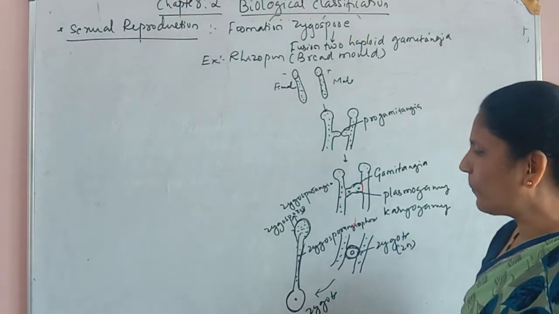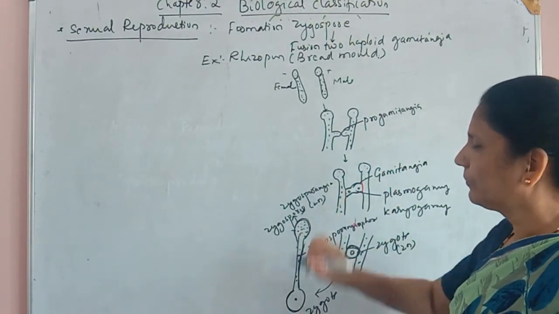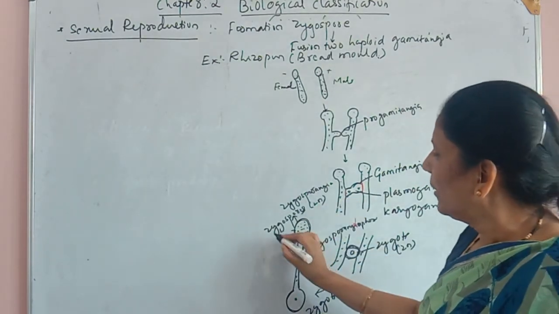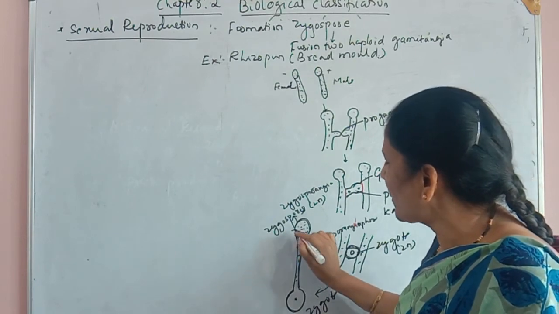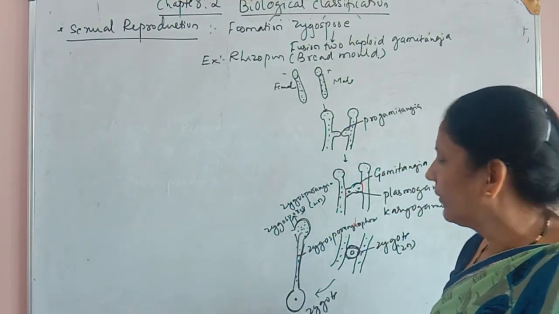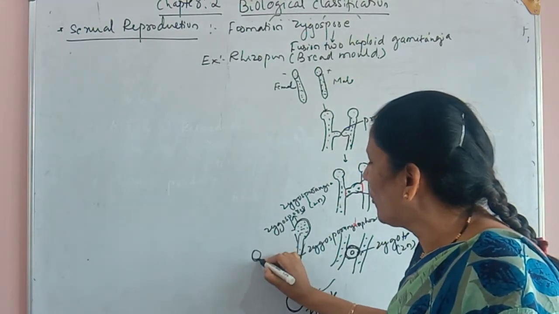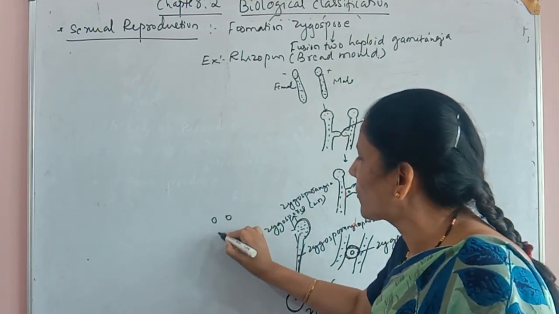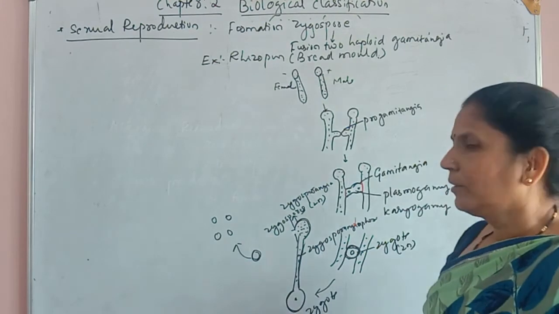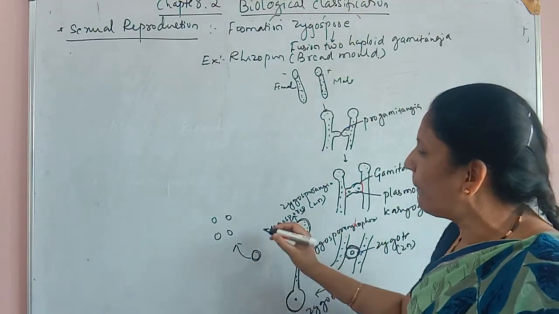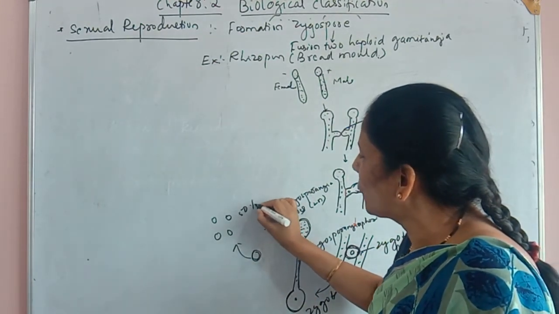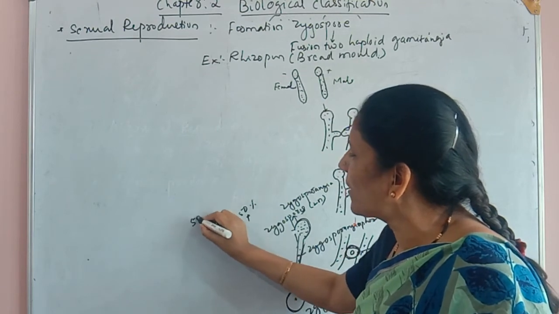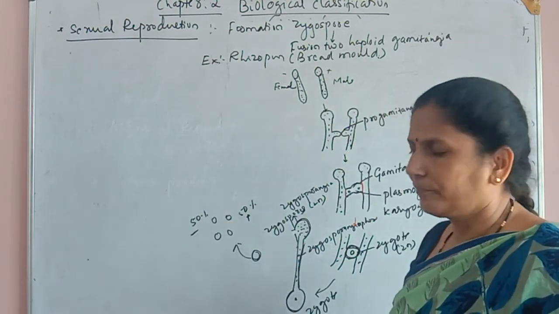These zygospores are diploid, and they come out of this sporangium and undergo meiotic division to produce haploid spores. Among these, 50% of spores may be positive and 50% negative.